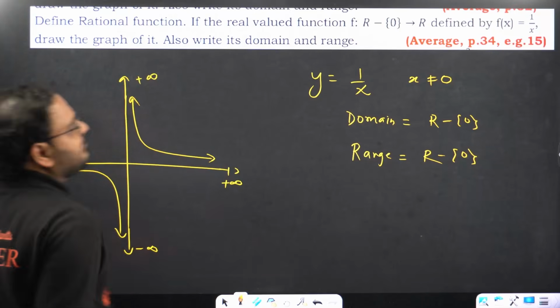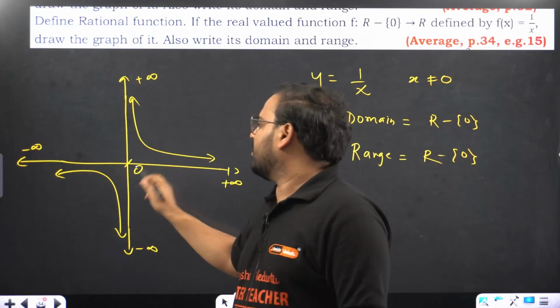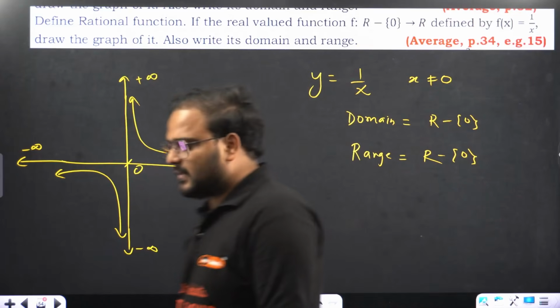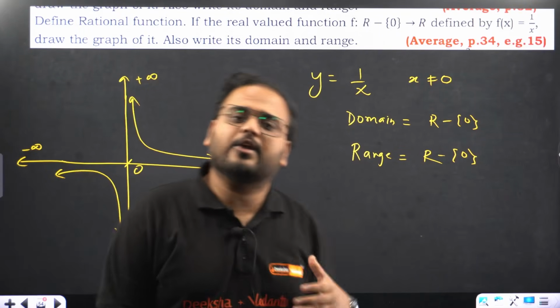We have the graph as an odd function, symmetric about the origin. This is the odd function, by the way, right? Put some more hard work around this question. It is very, very important. You get 5 marks over here.